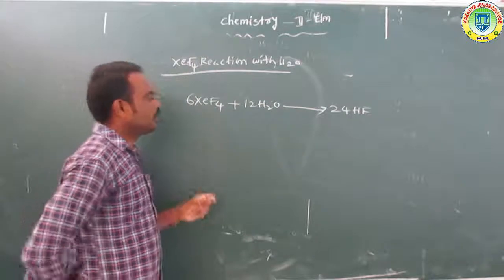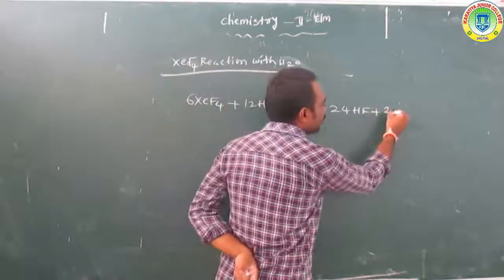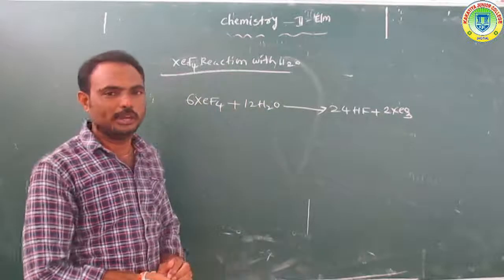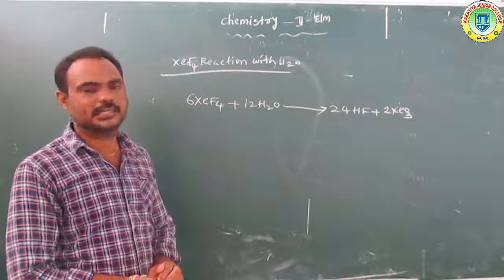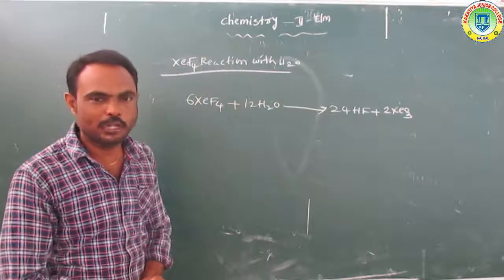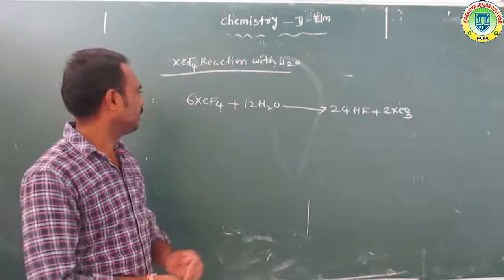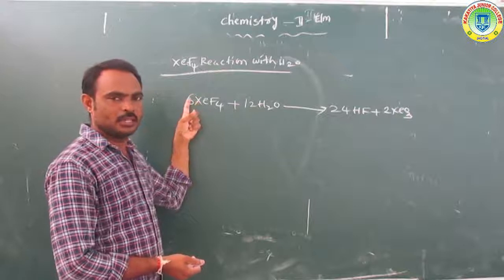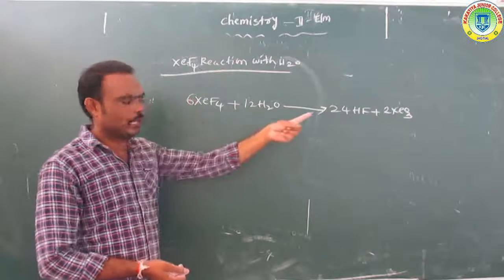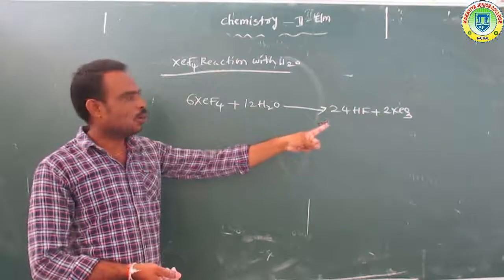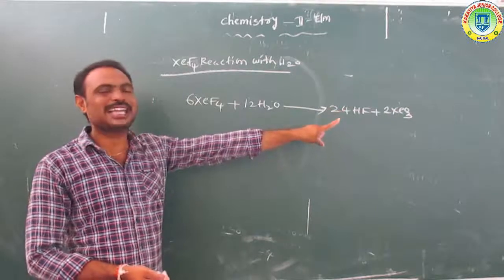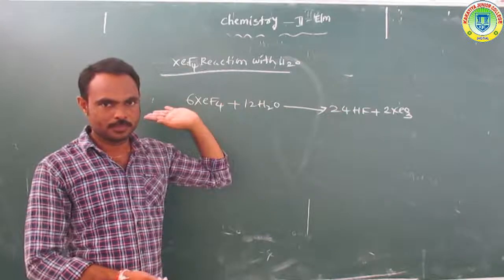Next, further in this reaction we form XeO3, which means xenon trioxide. How many xenon atoms are there? 6. We have taken only 2Xe. Next also 2O3, 6 oxygen atoms, is used up.